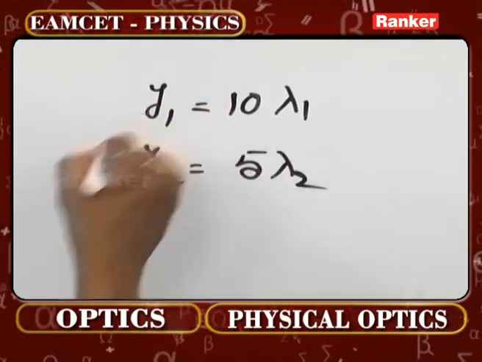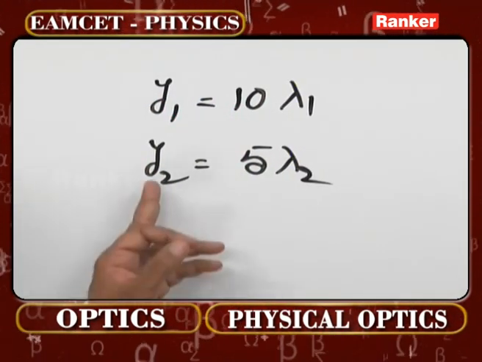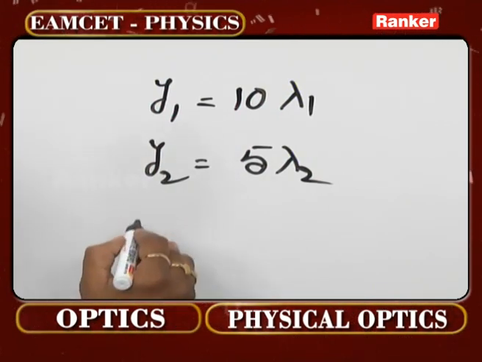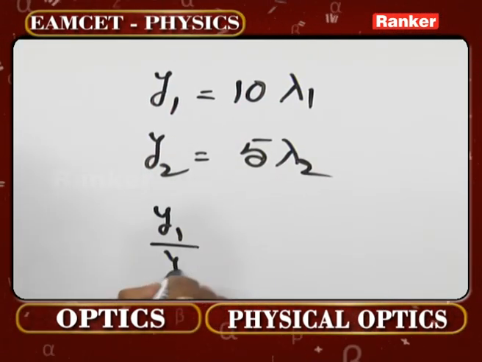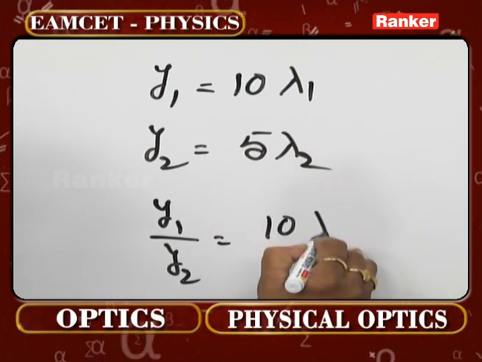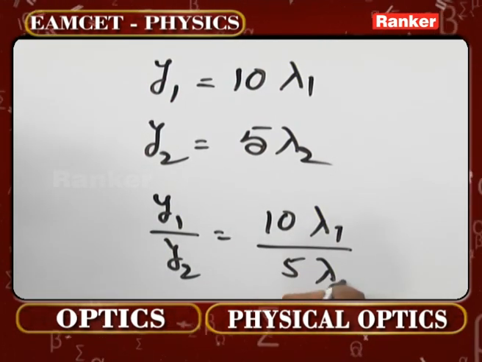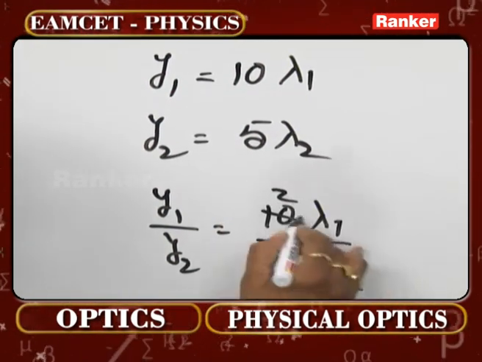This is the path difference in the first case. This is the path difference in the second case. What is his question? What is y1 by y2? Very simple. 10 lambda 1 by 5 lambda 2. This goes twice over here.